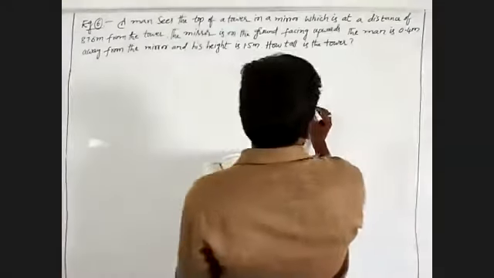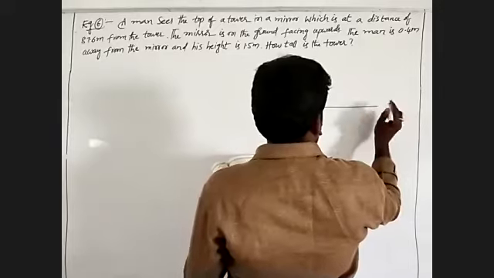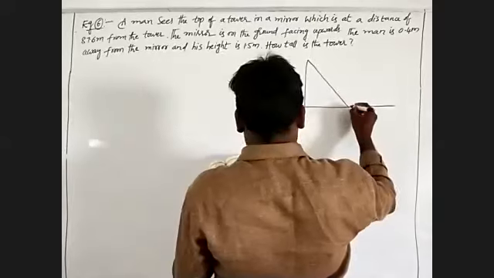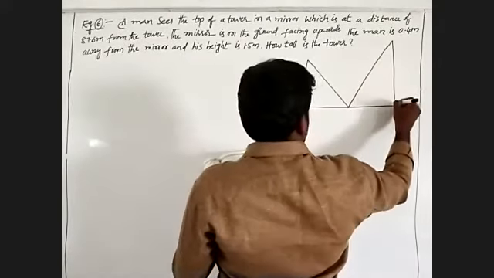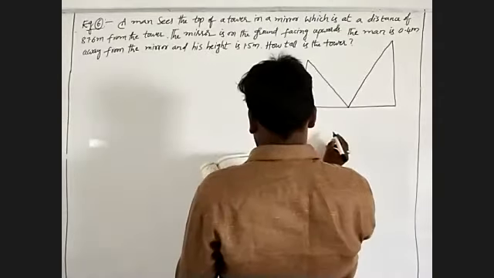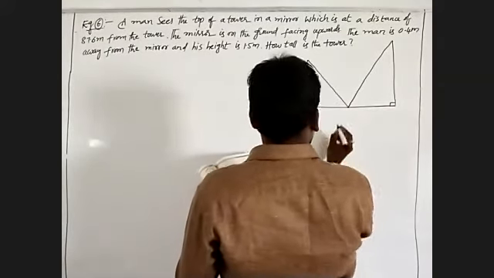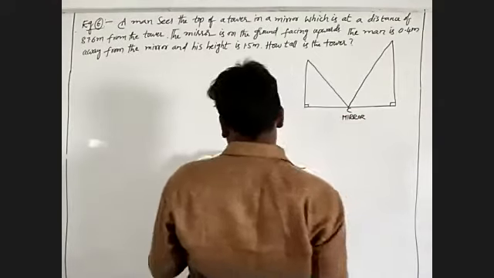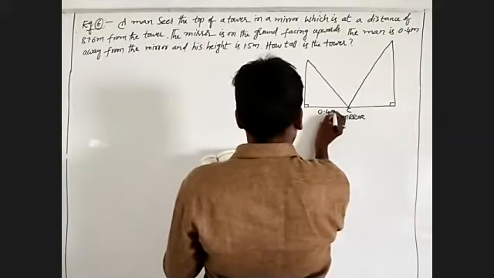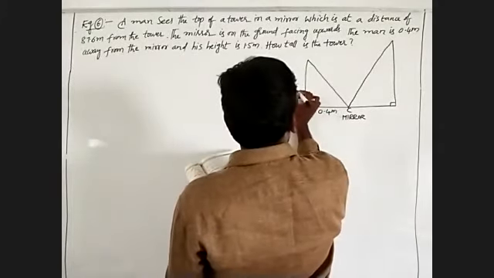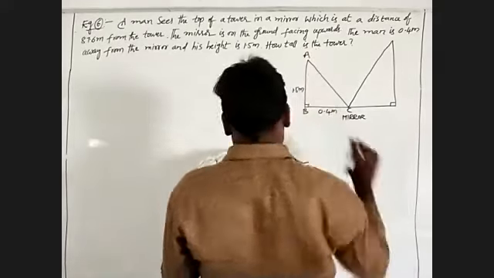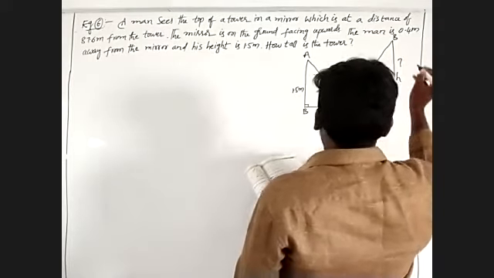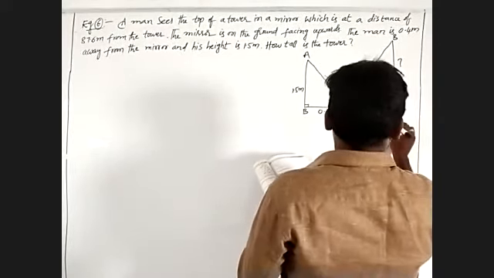The given figure is this. This is the mirror. 0.4 meters is this distance, this is B. This is 1.5 meters, this is A. This is the given height, and there is no height known, so I will take a question mark. This is D. This is the tower.